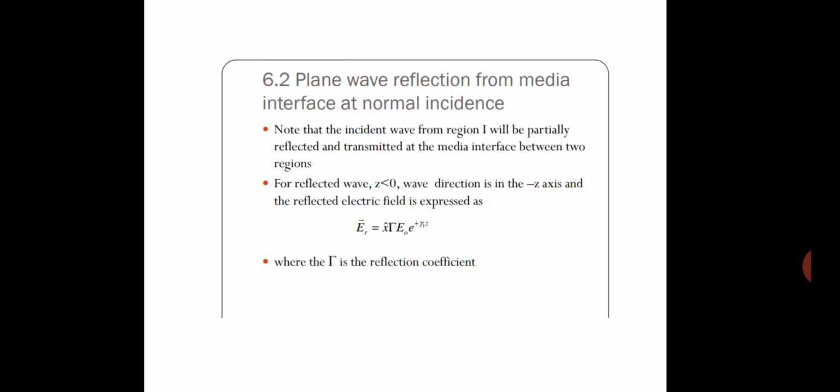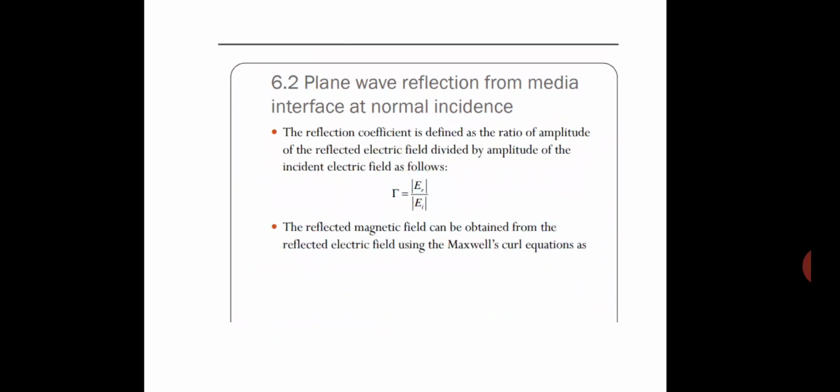Tau is the reflection coefficient. The reflection coefficient is defined as the ratio of the amplitude of the reflected electric field to the amplitude of the incident electric field. So the reflection coefficient tau equals ER upon EI, reflected electric field upon incident electric field.